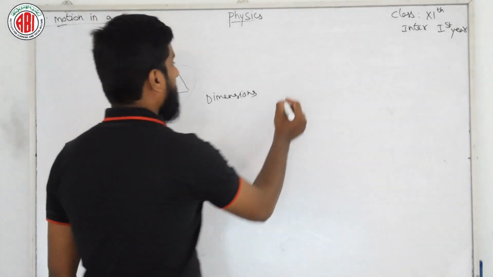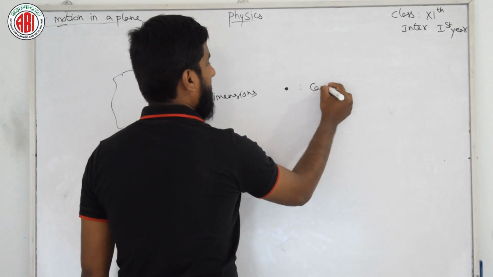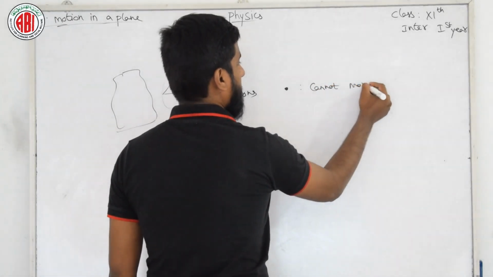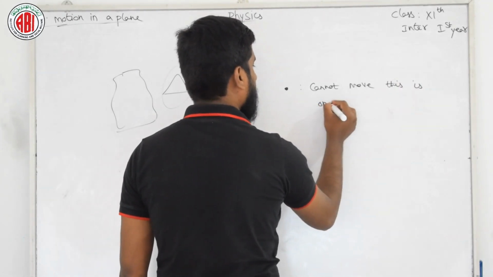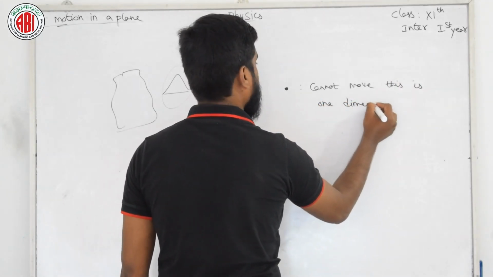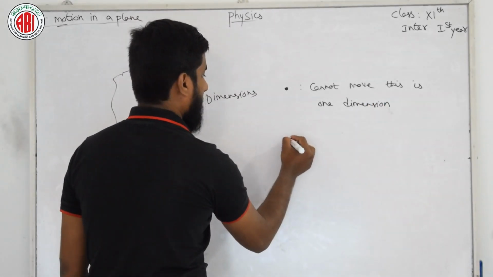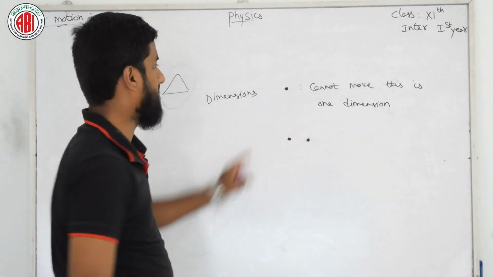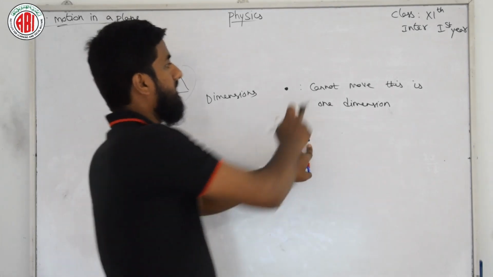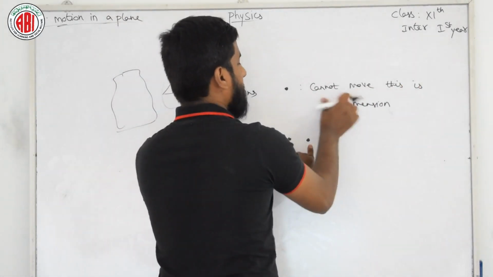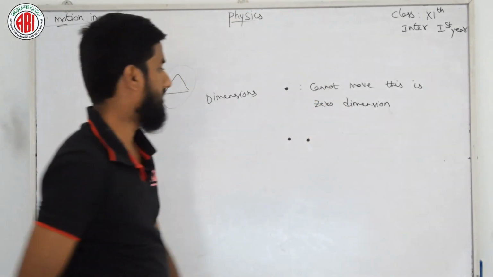If I have one dot with me, and this dot cannot move, this is zero dimension. And if I have two dots, similar to that, this dot is 0 dimension and this is also, it cannot move, nothing but 0 dimension.